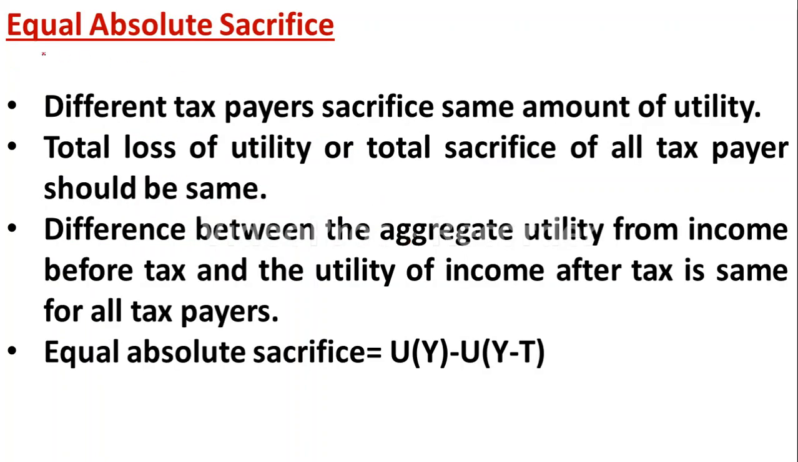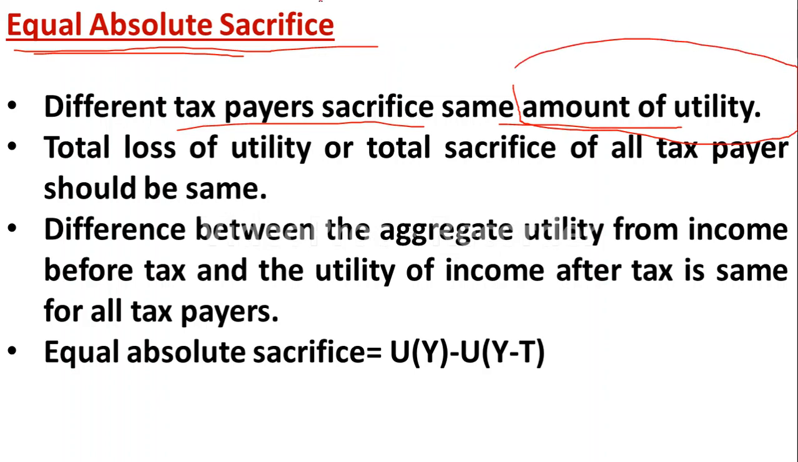The first one is equal absolute sacrifice. It states that different taxpayers sacrifice the same amount of utility. Yes, many times questions will arise on this topic, so you have to remember. In case of equal absolute sacrifice, taxpayers sacrifice the same amount of utility. And here the total loss of utility or total sacrifice of all the taxpayers should be the same. It means that all the people are going to sacrifice the same level of utility.